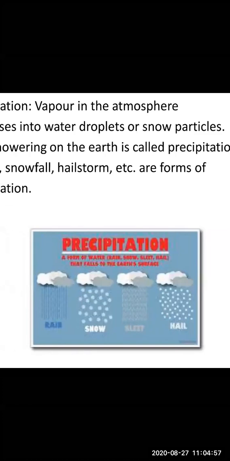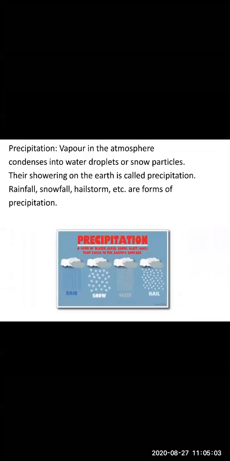In this picture you can clearly see that. I'll zoom for you, children. This is how rain, snow, sleet, and hailstorms form: the vapor condenses into water droplets or snow particles, and when they fall on the earth, this process is called precipitation.